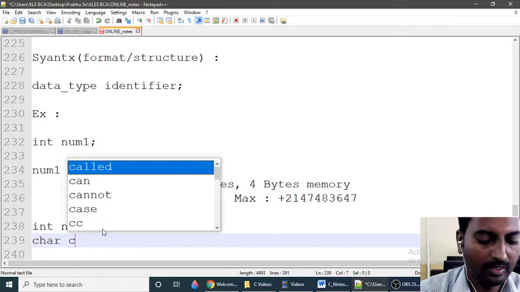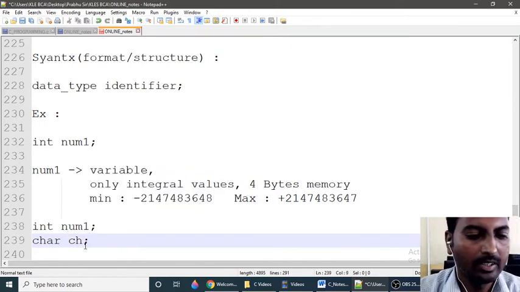char ch, now ch is a variable of type character. Char means character, so it is going to store a single character.